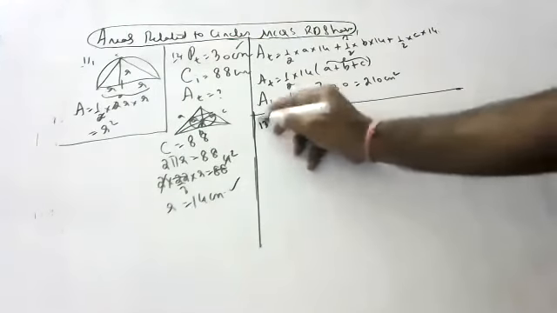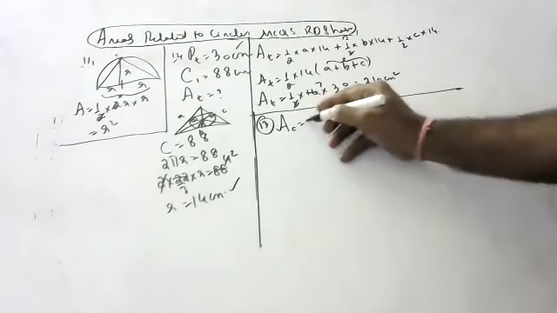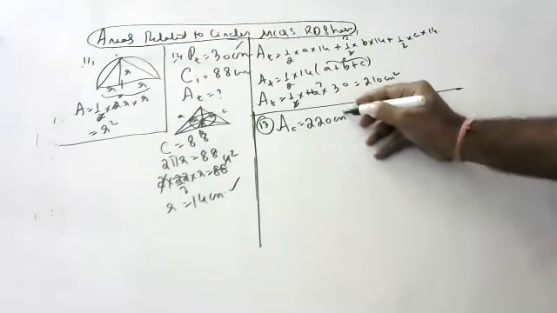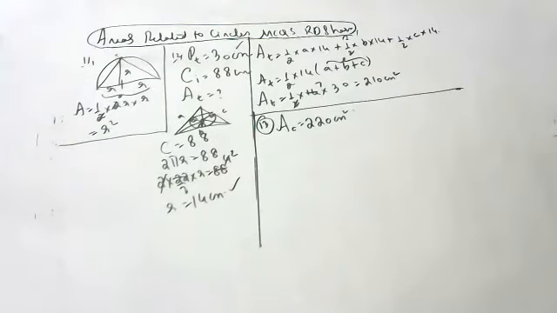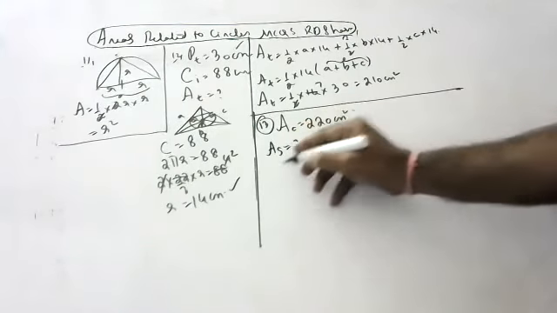Okay, 13th question. So children, coming to the 13th question. The perimeter of the triangle is 30. The area of the circle is 220 centimeters square. The area of the square inscribed in it.